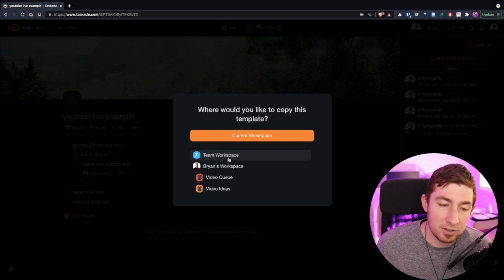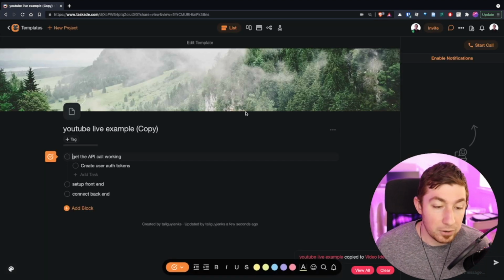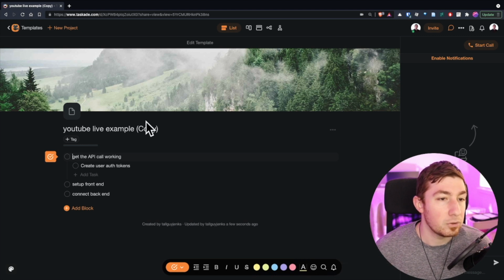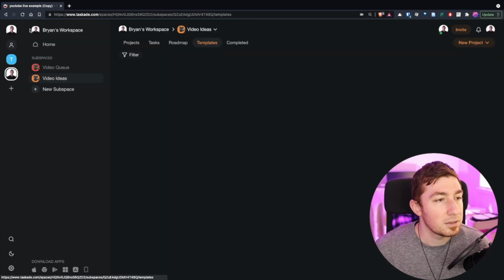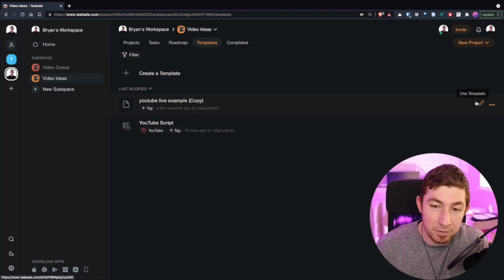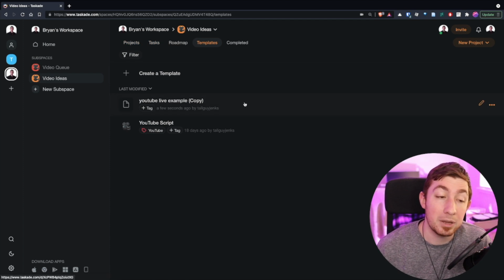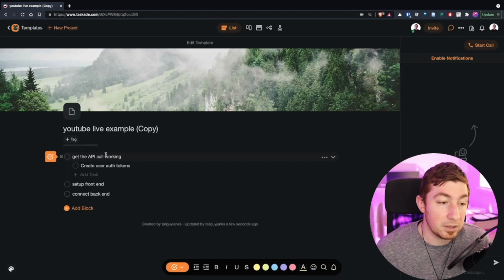This is actually Taskade's where they have their changelog, but that's what you're seeing here. But where do I want this template stored? I want it under this workspace. And there you go. That's it. Done. So this copy, I think, is actually the name of the template. Yeah, so this is actually the name of the template, because I guess projects across even the templates can't have the same name. So in any case, this is now a template. Okay, I click on it, all the metadata gets removed. So the due date gets removed.